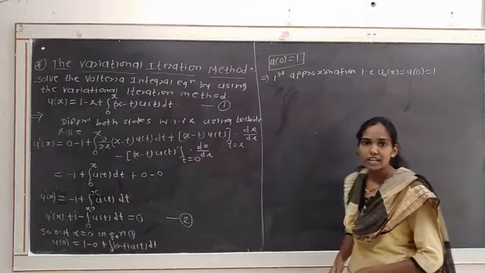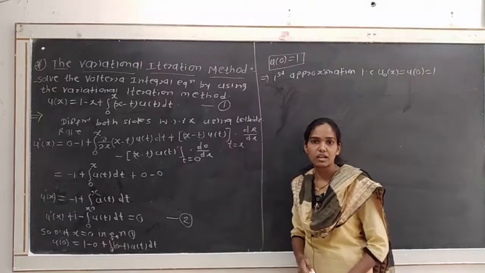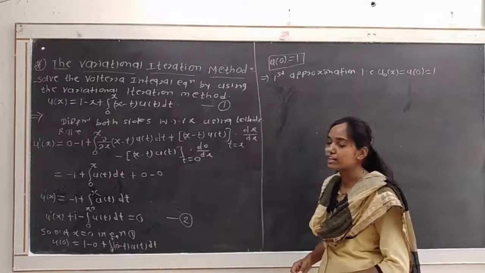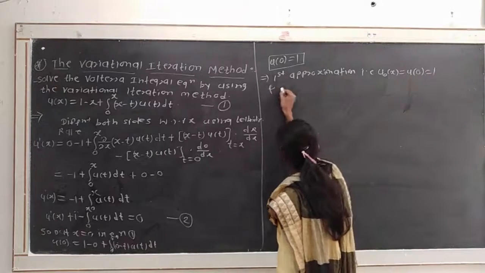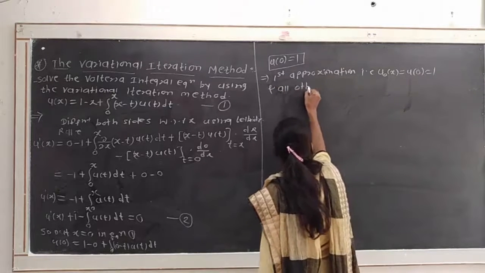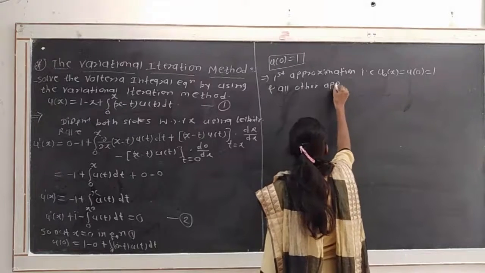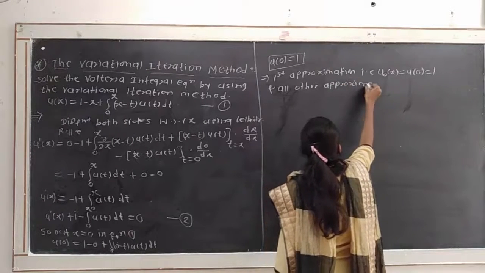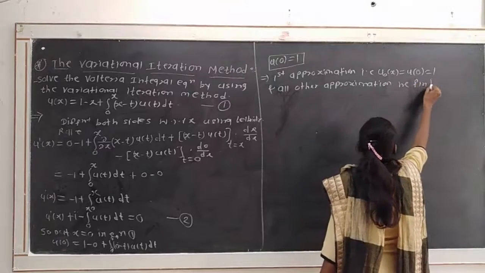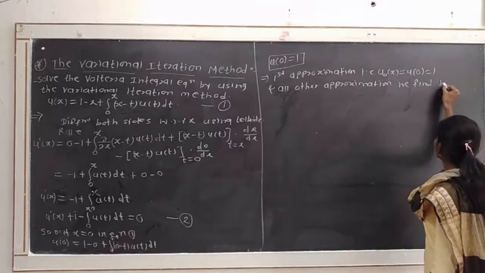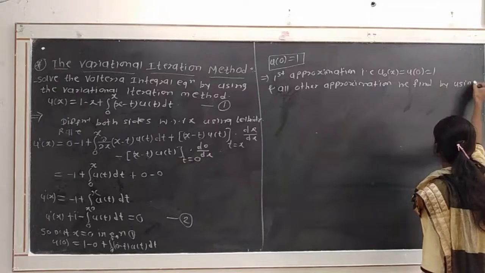Then all other approximations, up to the nth approximation, we can find by using the correction functional.